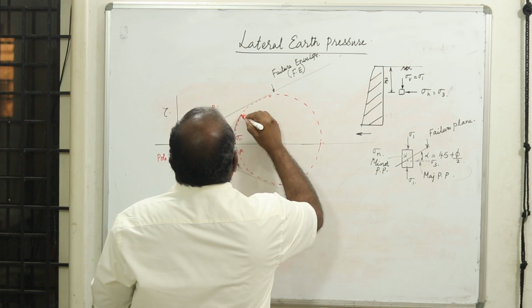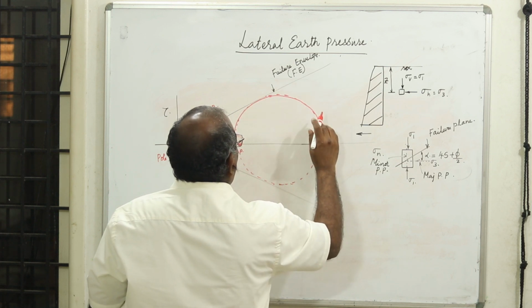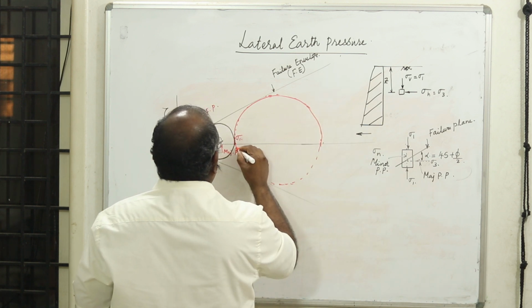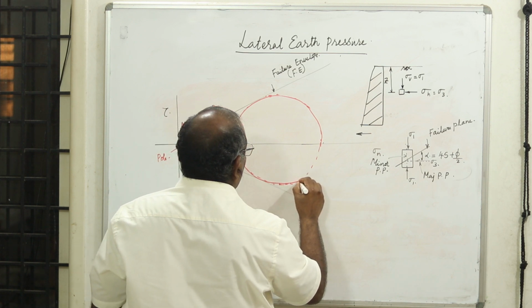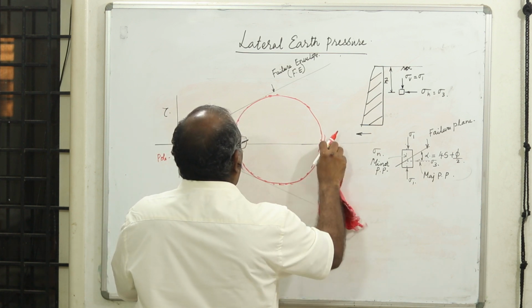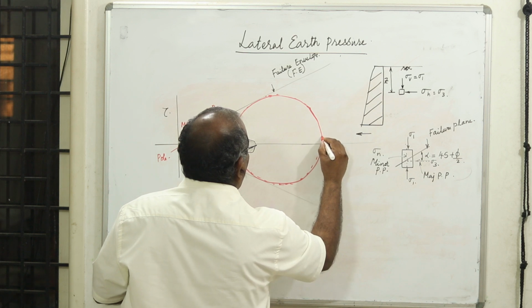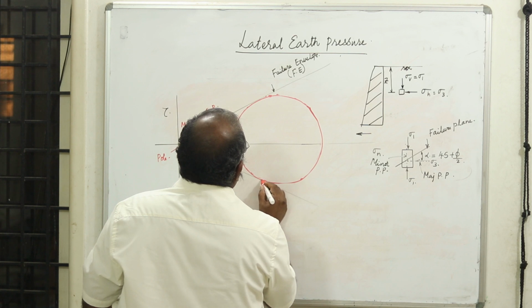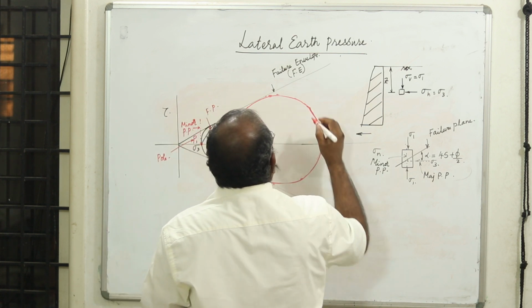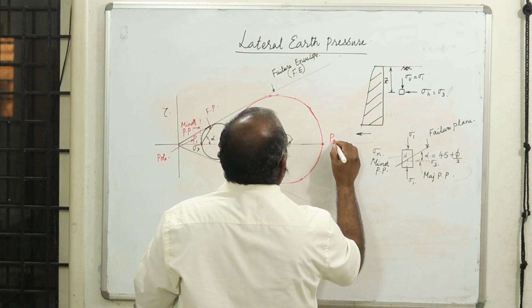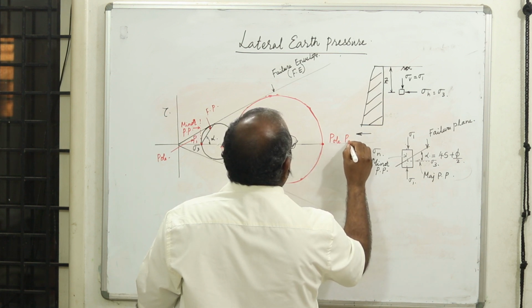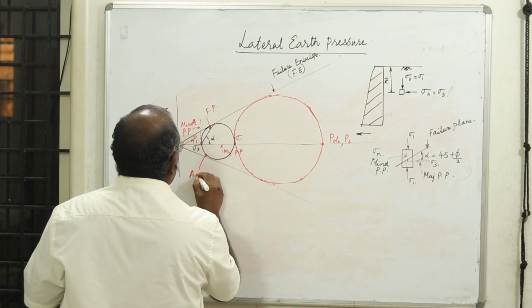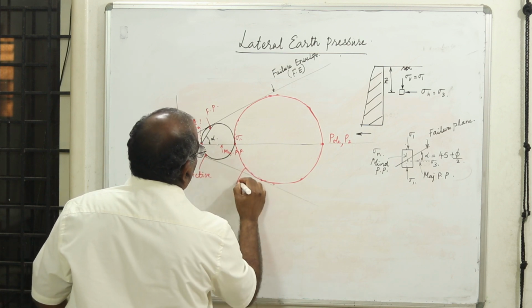This is the Mohr circle for the passive case. Now this is the pole P2 for the passive case, and P1 is for the active case.